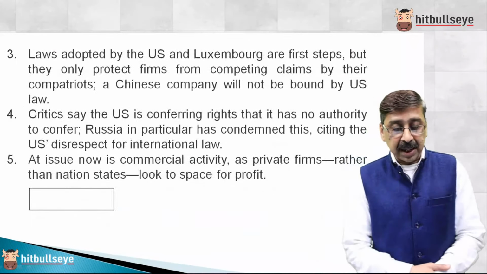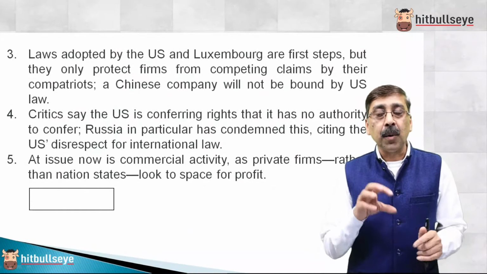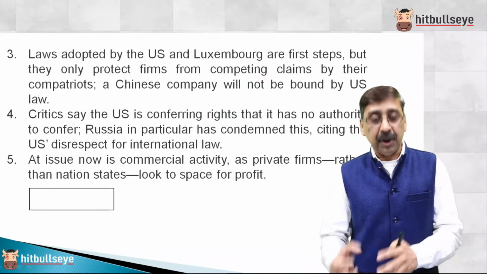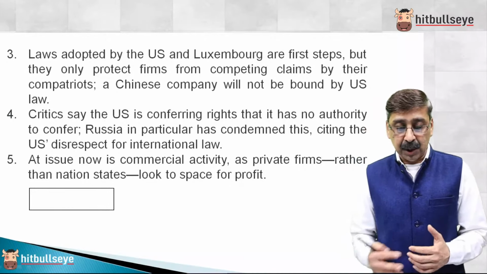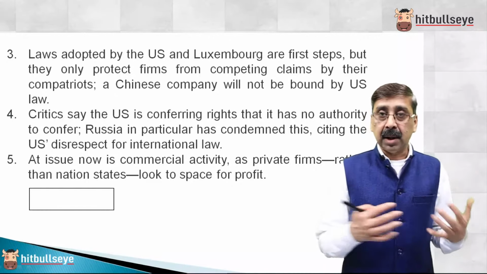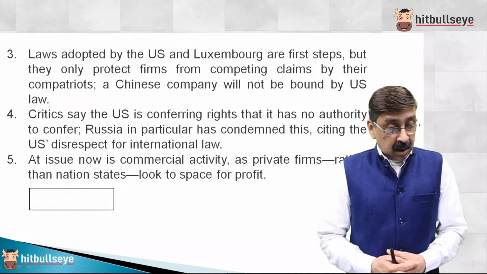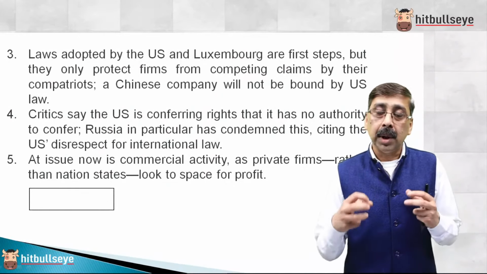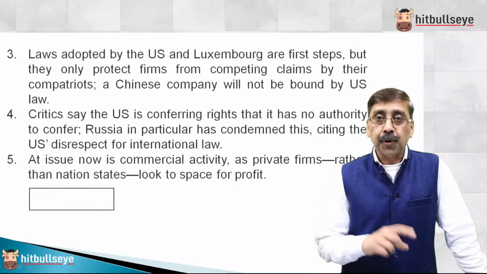And if you look at the 4th sentence, critics say that the US is conferring rights. Now here we are targeting the rest of the 4 sentences. We are only talking about laws related to mining in space by private firms. And here we are talking about 2 nations. Critics say that the US is not respecting international laws, or Russia is criticizing America, and the US says that it has no authority to confer, to guide, or to tell people what they can or cannot do. So the 4th is our odd one out.